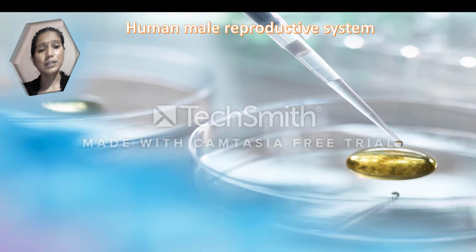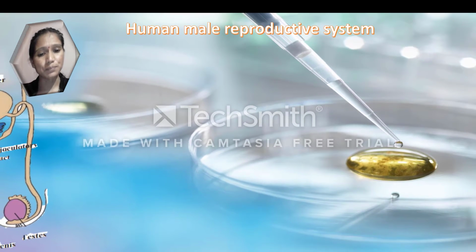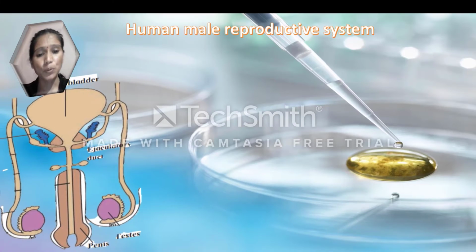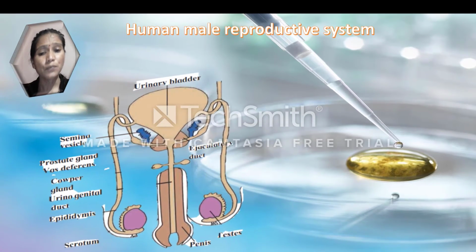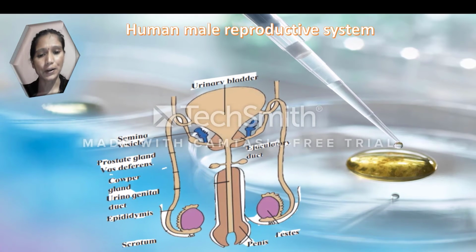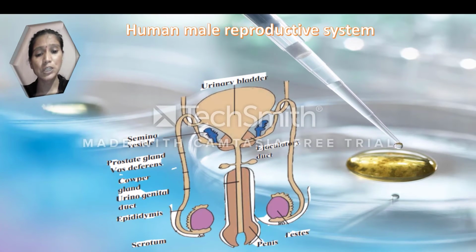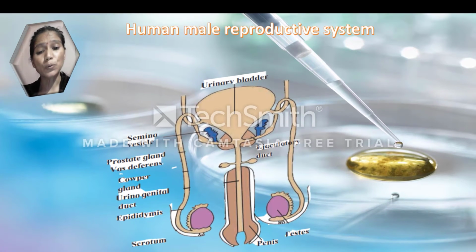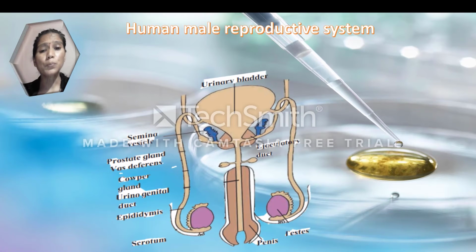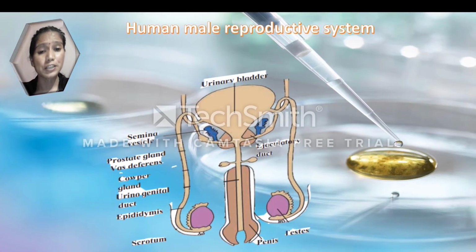Here see the first diagram, the human male reproductive system. The male reproductive system of humans consists of the testes, various ducts and glands. Testes contain seminiferous tubules. The germinal epithelium present in the tubules divides by meiosis to produce sperms. Last time we called these germ cells. Sperms are pushed forward through the rete testis,